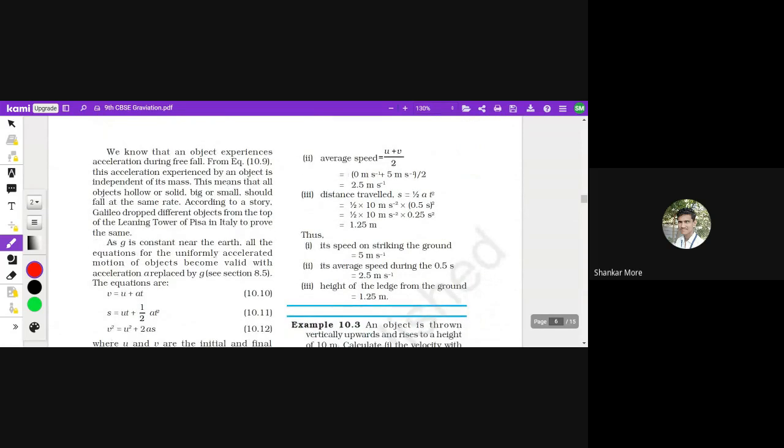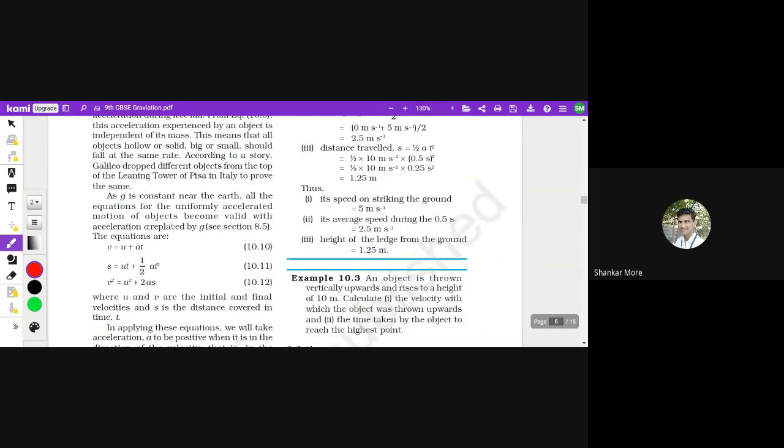We know that in an experiment, the object experiences acceleration during free fall. From equation 10.9, this acceleration experienced by an object is independent of its mass. This means that all objects, hollow or solid, big or small, should fall at the same rate. According to a story, Galileo dropped different objects from the top of the Leaning Tower of Pisa in Italy to prove the same. As g is constant near the Earth, all the equations for uniformly accelerated motion of objects become valid with the acceleration replaced by g. We will learn about these equations later.